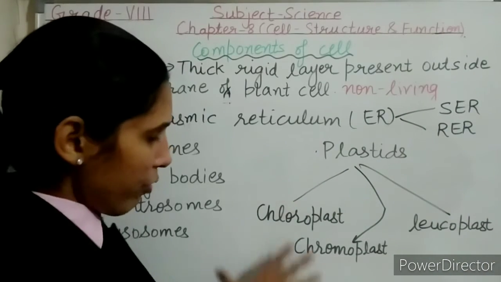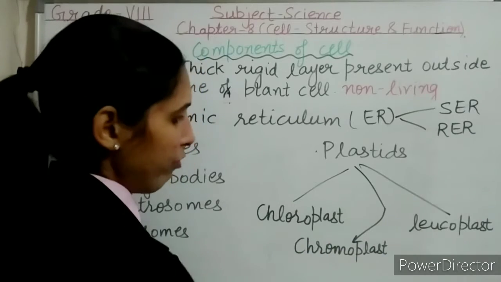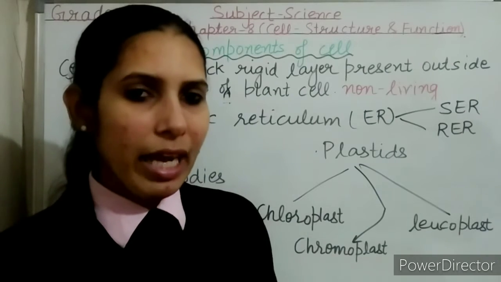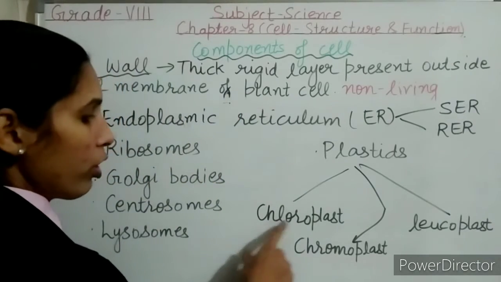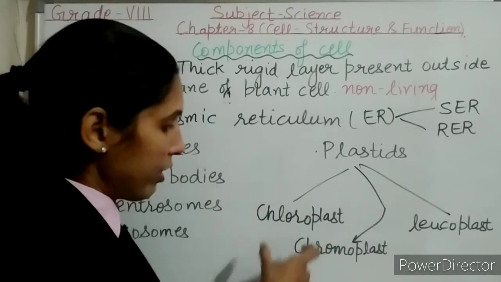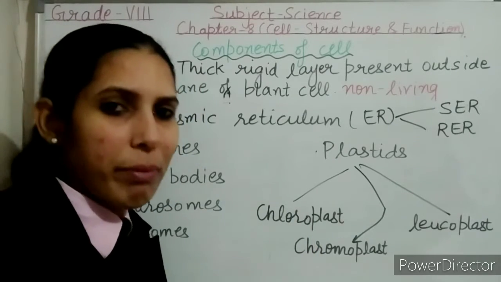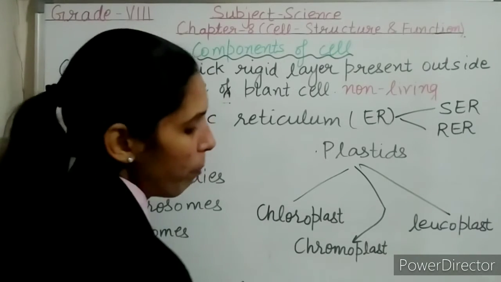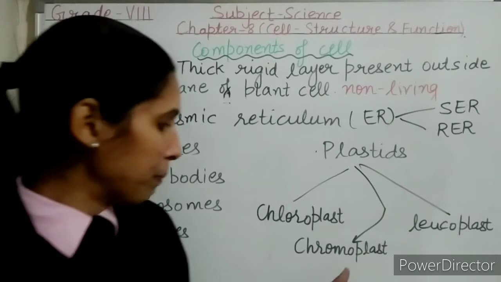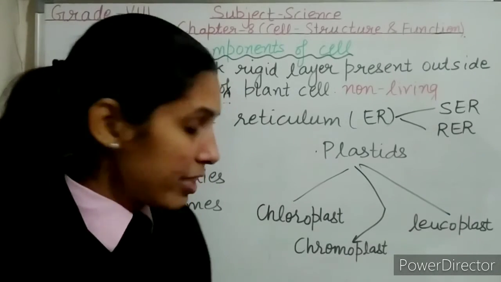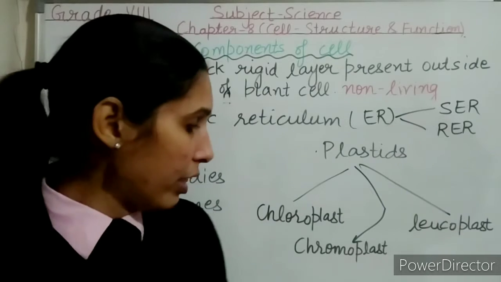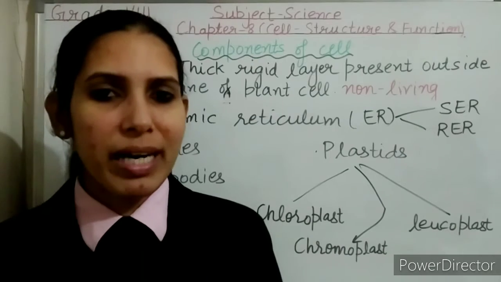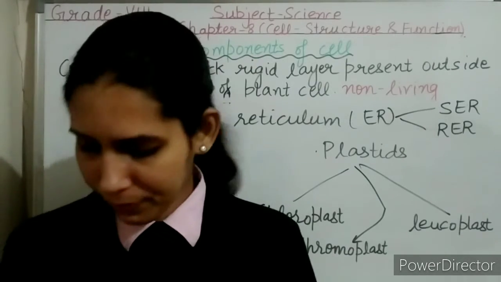If we talk about all these types of plastids, first I am starting with the leucoplast. Leucoplasts are the colorless plastids. They help in storing food. The chloroplasts are green in color because of the presence of chlorophyll, and they help in photosynthesis. The chromoplasts have other color pigments other than green. So they provide color to different body parts like fruits, flowers, etc.